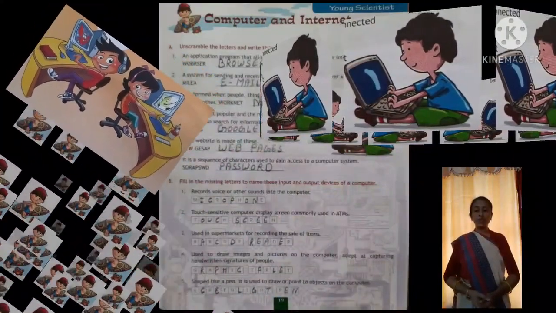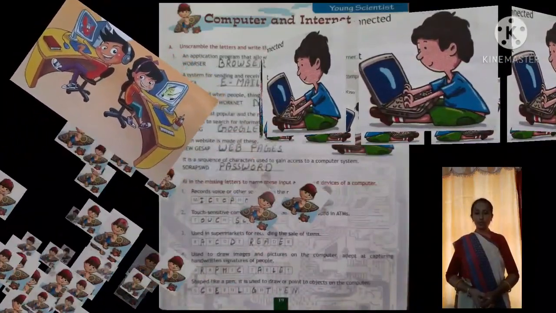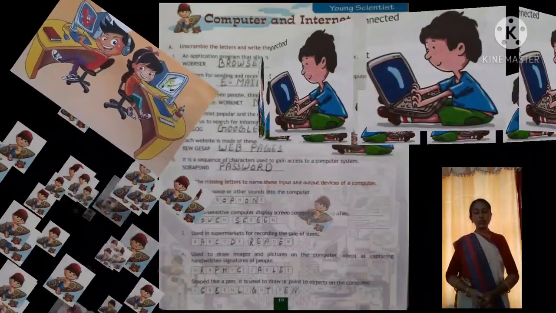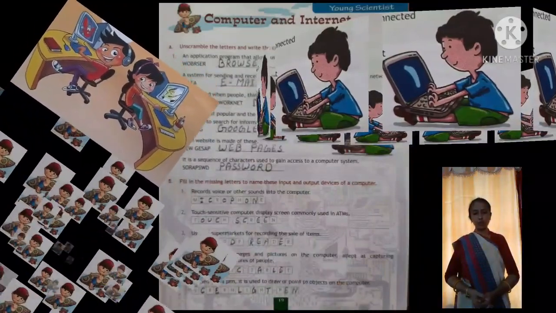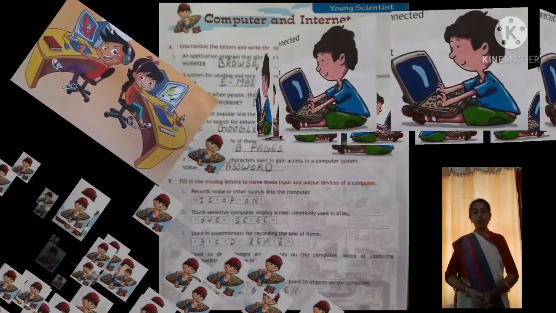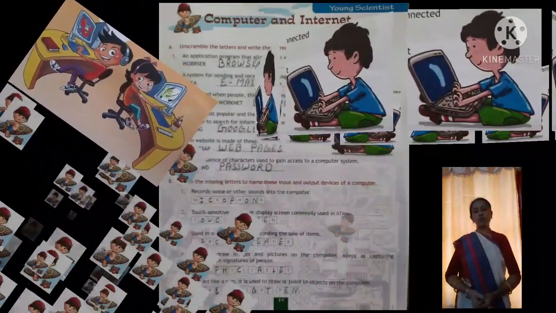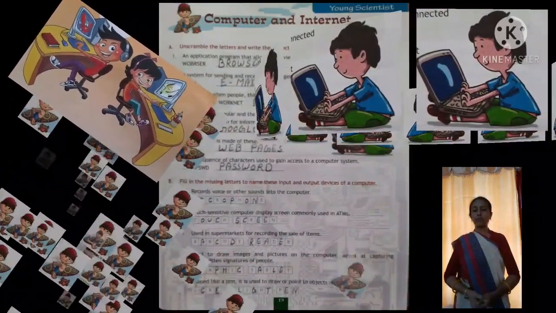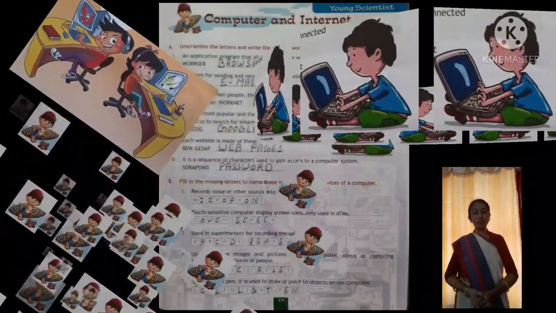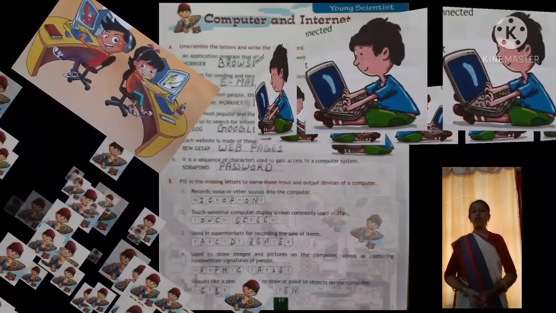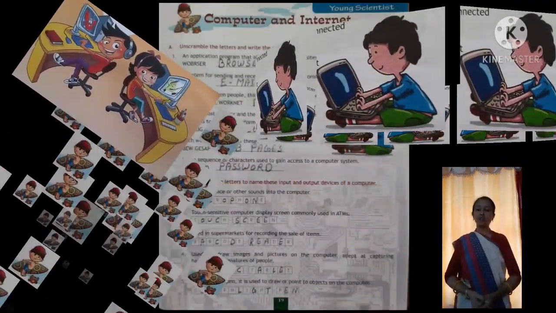The next one is B. Fill in the missing letters to name these input and output devices of a computer. You all know about input and output devices. Input devices are those which input information into the computer, and output devices are those from where all this information is shown. Input devices like keyboard, mouse, these are the input devices, and output devices like our scanner, our monitor also, these are the output devices.